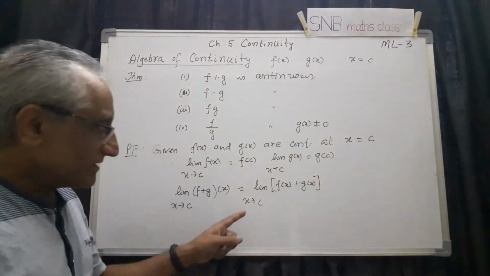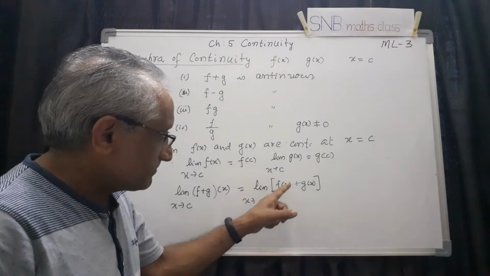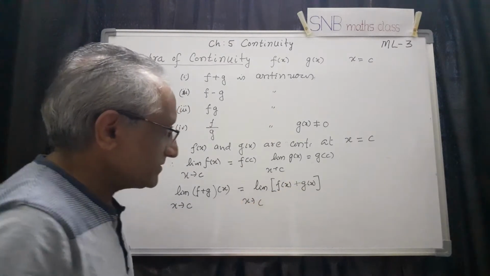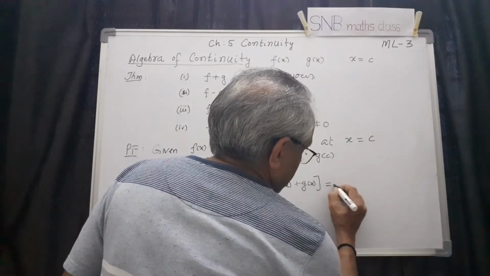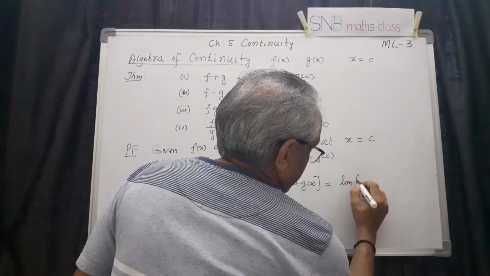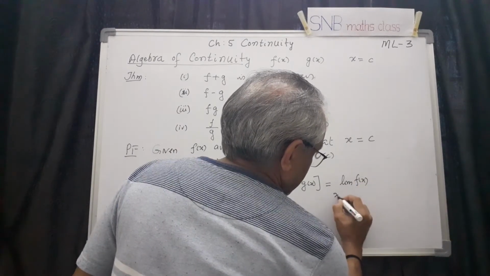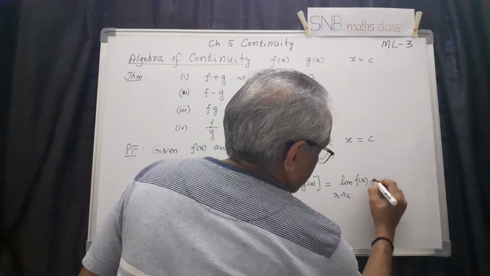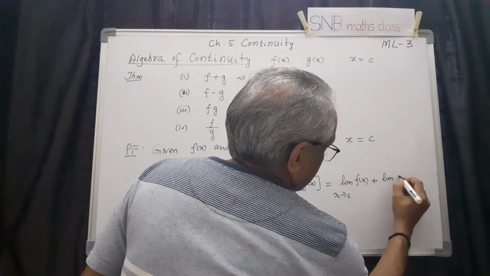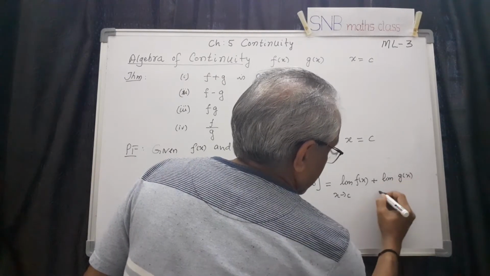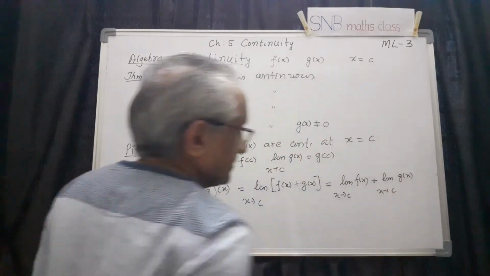By definition, f plus g of x means f of x plus g of x. Now the limit theorem says the limit of f of x plus g of x as x tends to c can be separately written as limit of f of x as x tends to c plus limit of g of x as x tends to c.